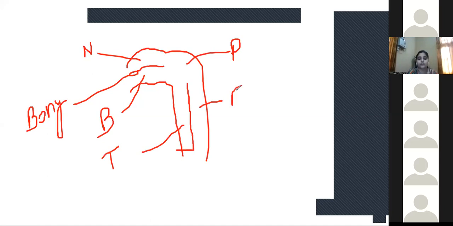Okay, so just remember this is the nasal cavity, then this is the buccal cavity. Both the nasal cavity and the buccal cavity lead into the pharynx. So you can say pharynx is a common pathway for both the food and the air. Now pharynx will go to both places. Pharynx leads into the larynx. If pharynx goes into the larynx, it means the respiratory system. If pharynx leads into the esophagus, it means the digestive system. Okay, so is this clear?